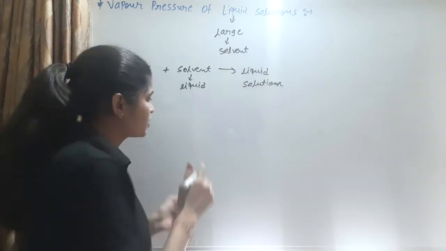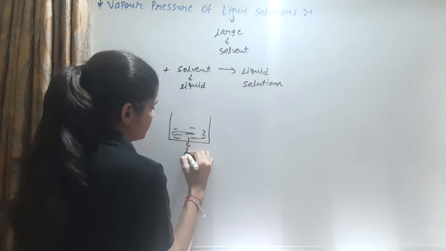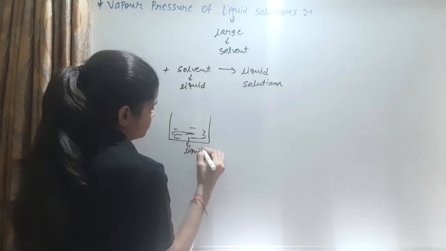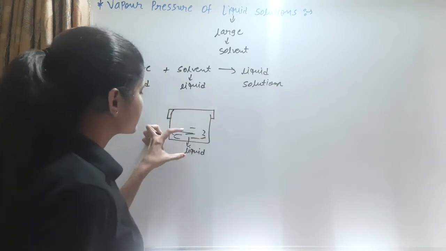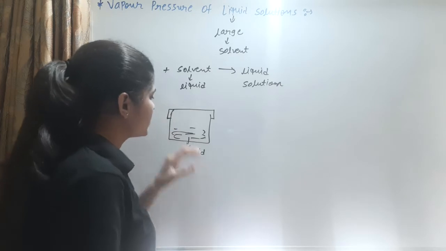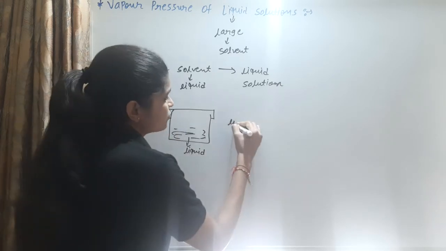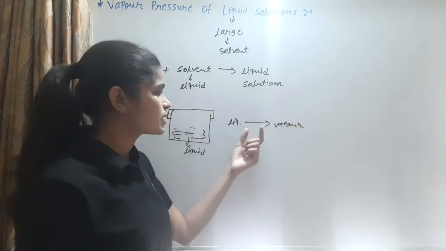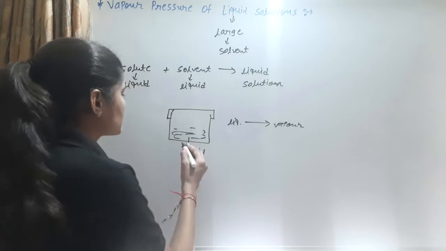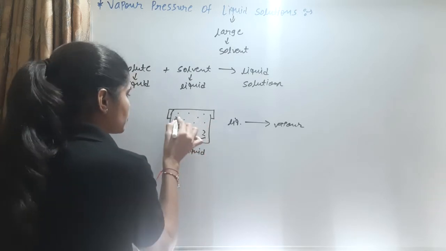Consider a beaker. This beaker is filled with a liquid, and this is a closed vessel. Sometime after, this liquid slowly converts into its vapor. So liquid converted into its vapor, this process is known as evaporation. The liquid converted into vapor means it is in the gaseous form.